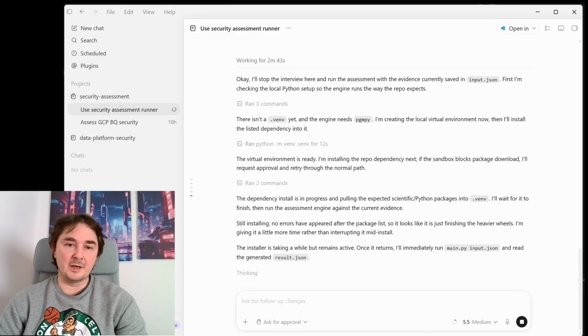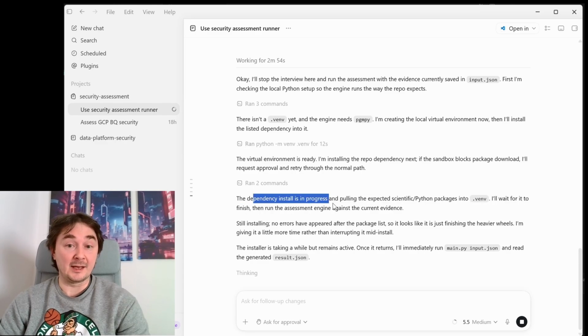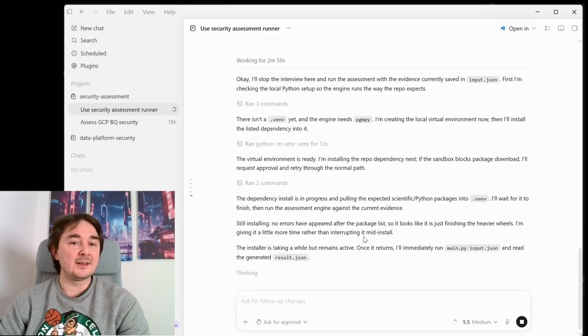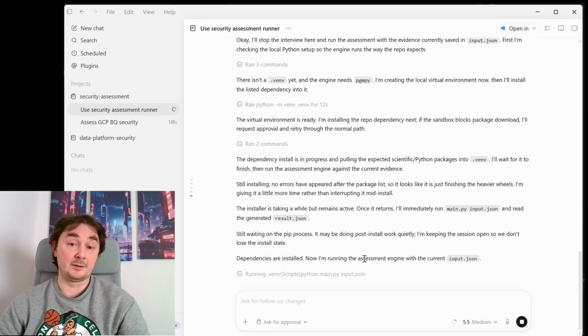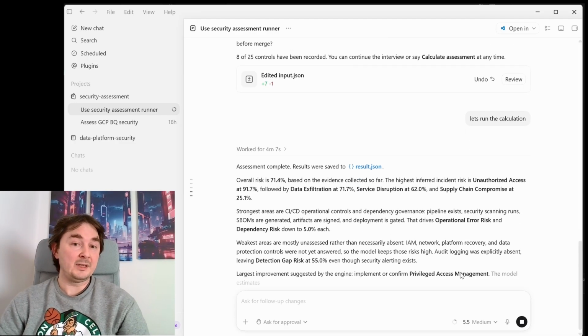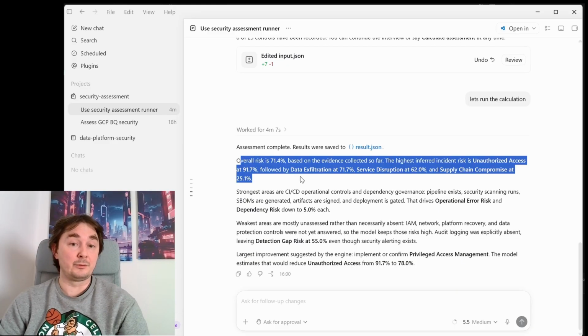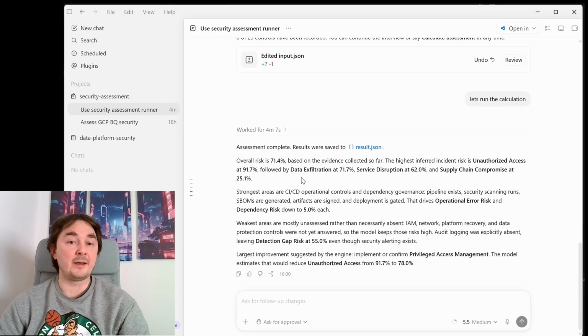It's always interesting how it always happens with the demo codes and the demos. Well, not always, but sometimes, the dependency installation is taking longer than expected. So it is still installing, no errors, and it's just taking its sweet time. Finally, dependencies are installed, and now it runs the engine. The assessment is complete, the results are saved to the JSON file, and it explains that the overall risk is quite high, with 71.4, because of all of the evidence collected.